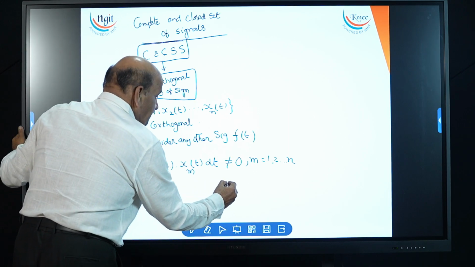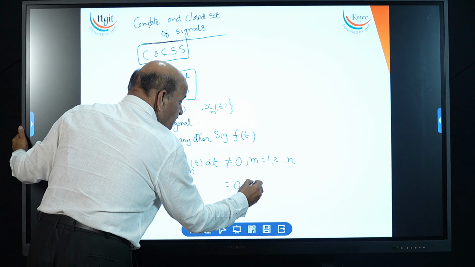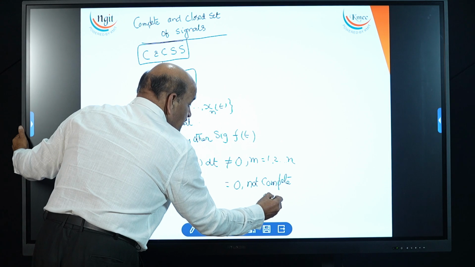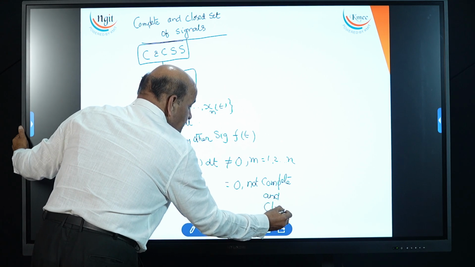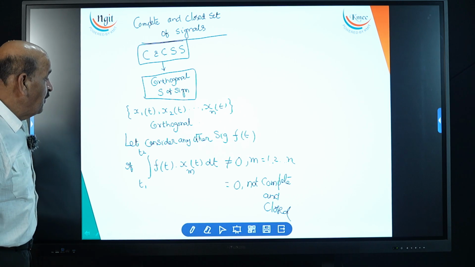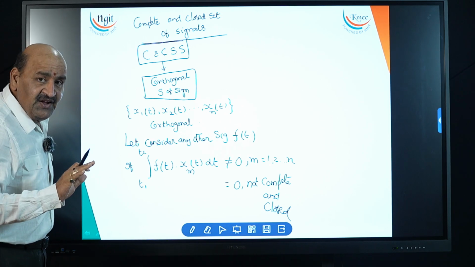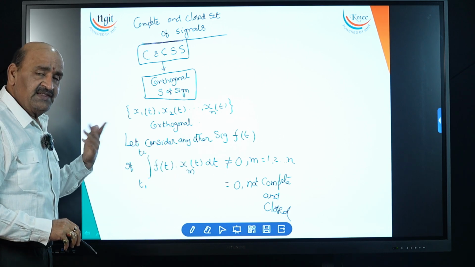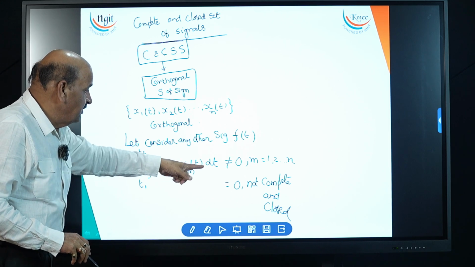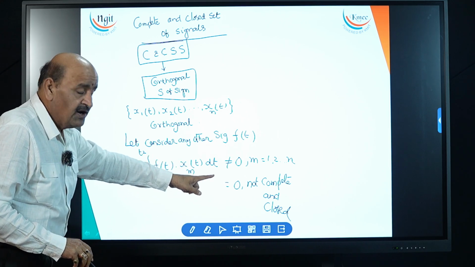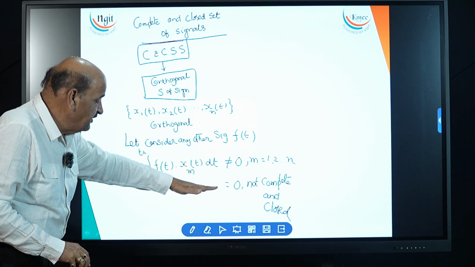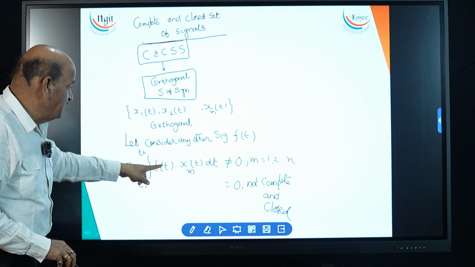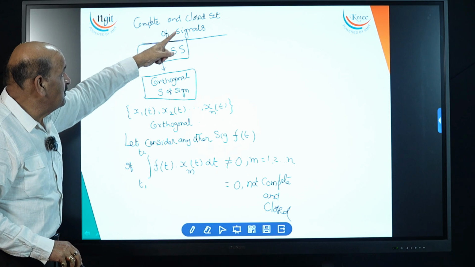If this is equal to 0, it is not a complete and closed set. That means no other signal should exist to satisfy this condition. You take any other signal, no signal should give a 0 output. If it is equal to 0, it is not complete and closed. So this is the important condition to become a complete and closed set of signals.